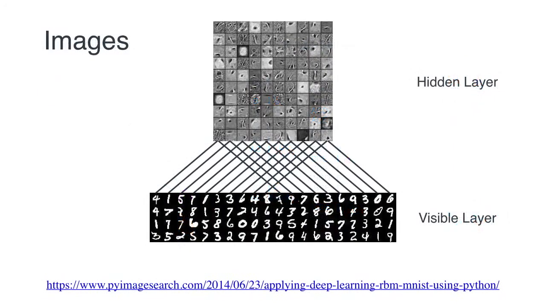A very interesting application of RBMs is in image generation. If we use as our visible layer some images such as the MNIST dataset, we can train an RBM and see that the hidden layer becomes a few different pen strokes that are related to the images underneath. And by sampling randomly from this RBM, we can actually generate some pretty faithful images of handwritten letters.